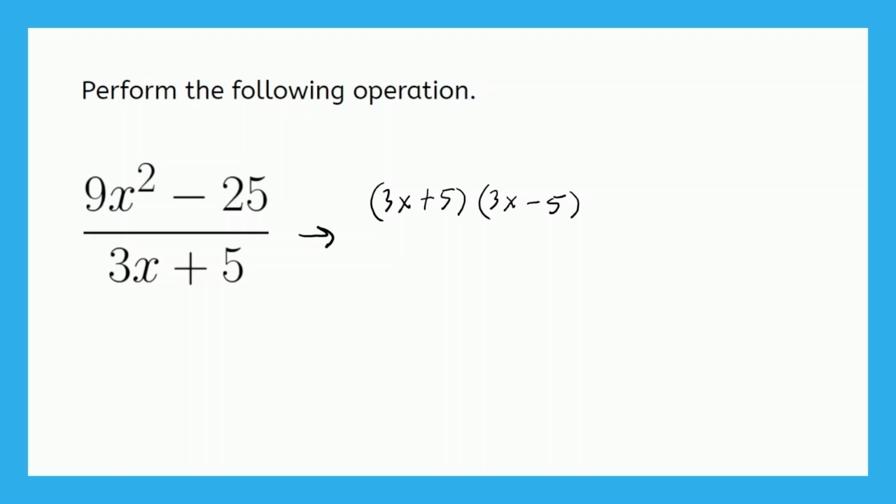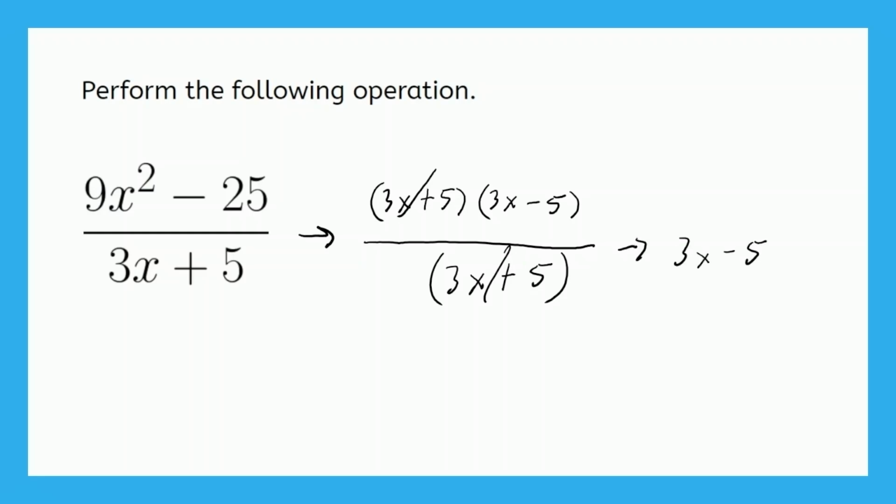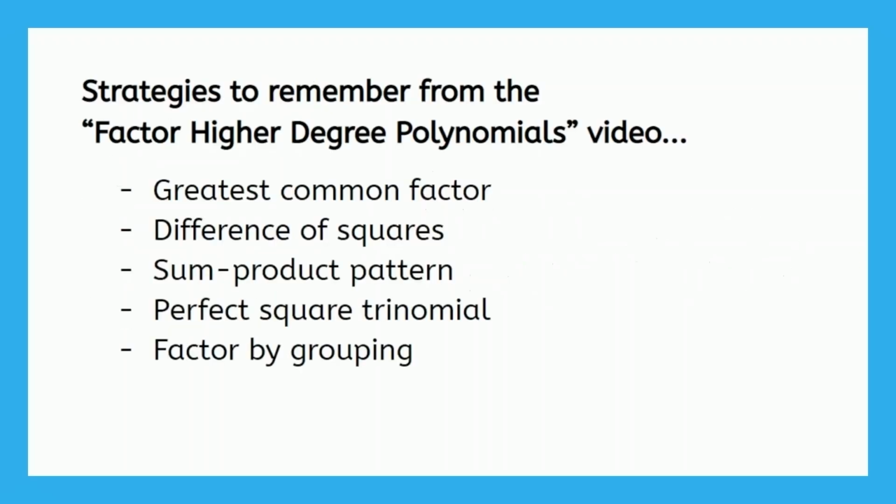Now we have the same thing on the bottom in the denominator as before. So we still have 3x plus 5. So now we have a 3x plus 5 on top and bottom, so we can cancel those. So goodbye, goodbye. And the only thing we have left over now is the 3x minus 5 that was on top. 3x minus 5 is the simplified quotient of the original expression.